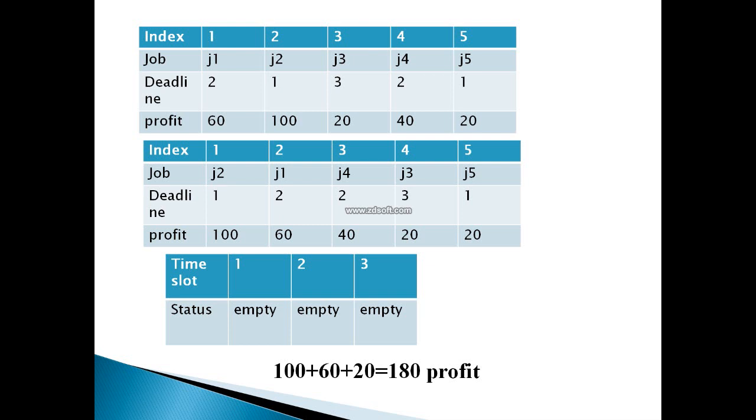So the methodology that we applied, the technique that we used on the basis of which we chose the sequence, was J2, and at the end J3. Before J3 we put J1, and before J1 we put J2. It was the greedy methodology and it was the correct and right decision. So this is known as job sequencing with deadline.